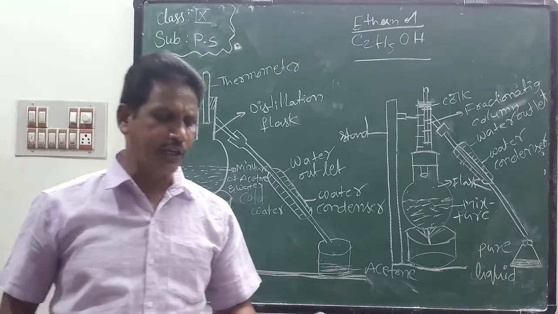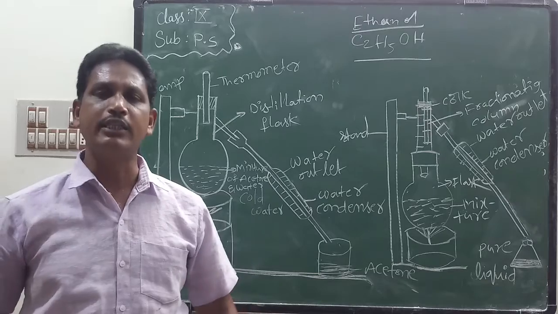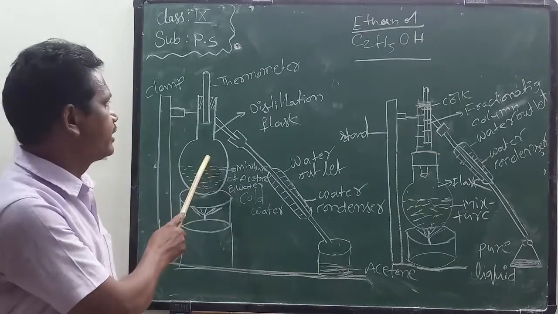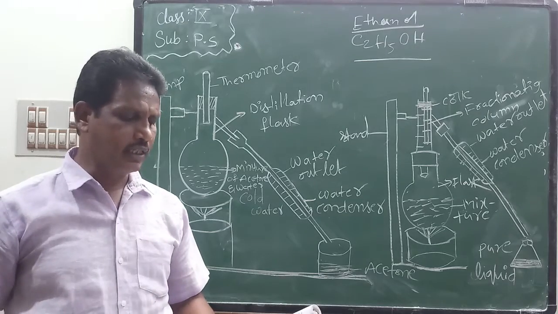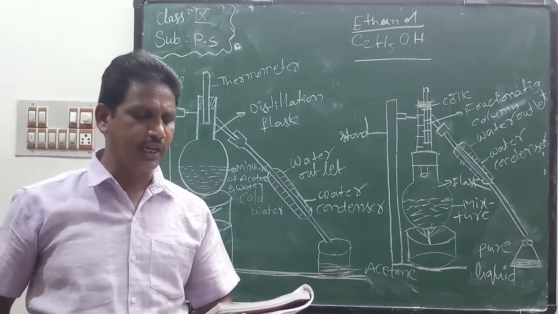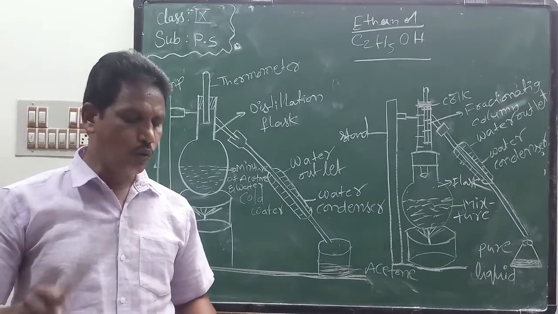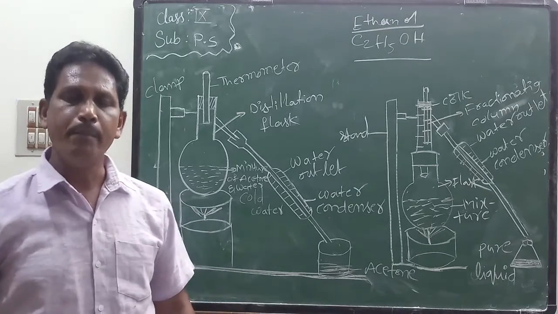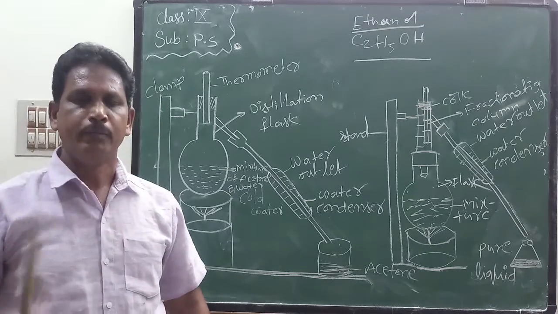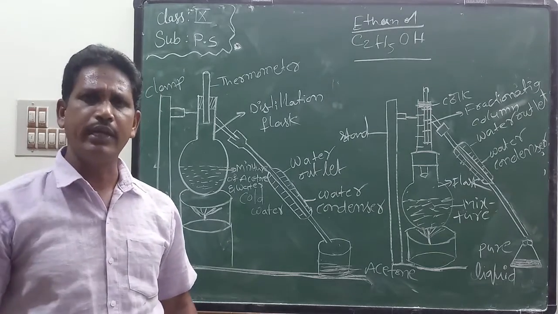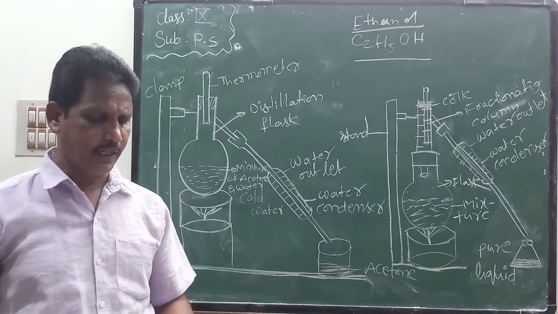So the separation technique used above is called distillation. Distillation is used in the separation of components of a mixture containing two miscible liquids that appear to be a homogeneous mixture, but actually is a heterogeneous mixture.